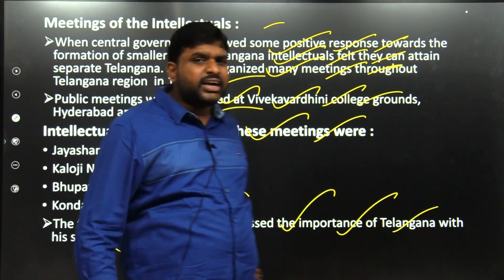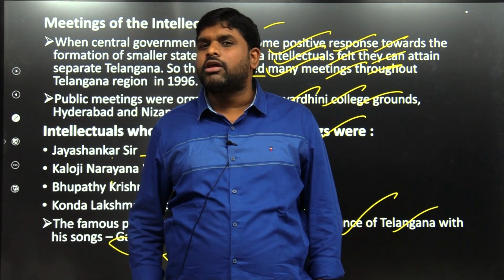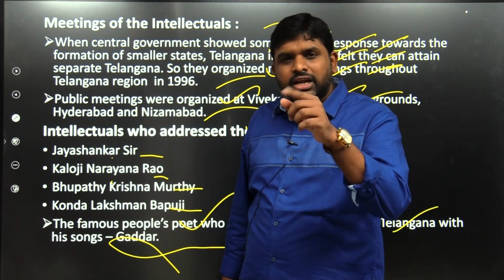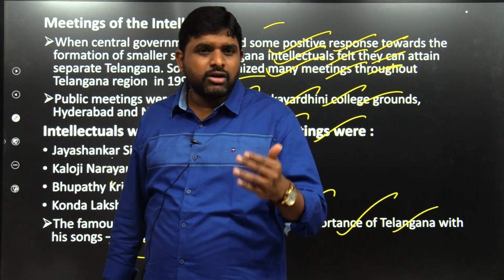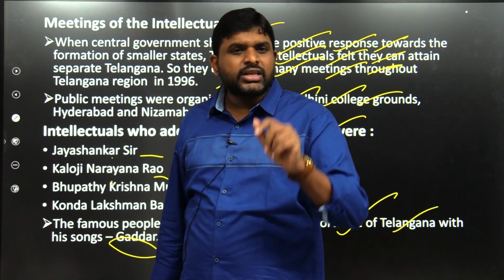Why did they get the idea that there is a chance of getting smaller states? Because in the 1996 election manifesto, the BJP said that we are for smaller states. At the time, it promised Chhattisgarh, Uttarakhand and Jharkhand. They formed a government for 13 days. Atal Bihari Vajpayee was first a Prime Minister for 13 days.